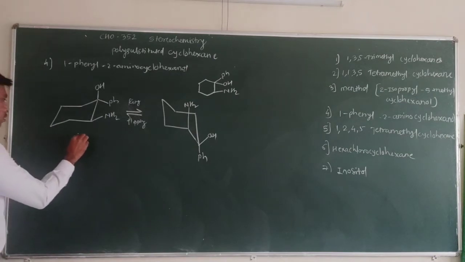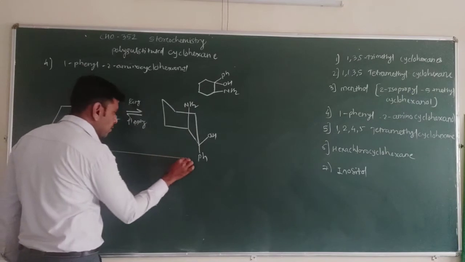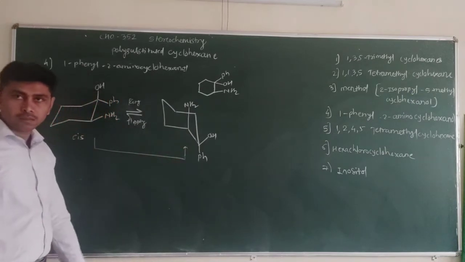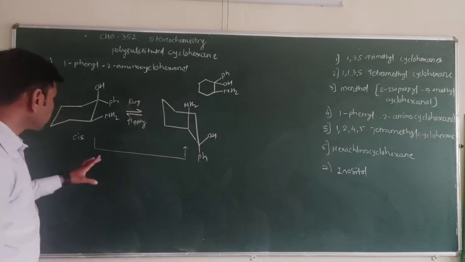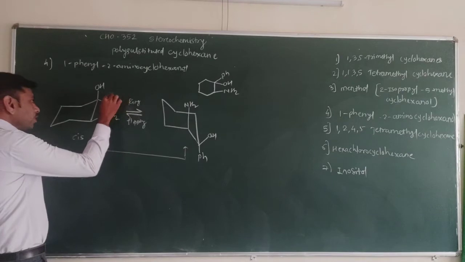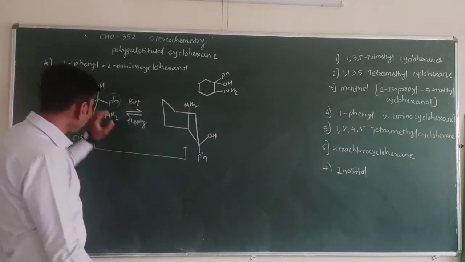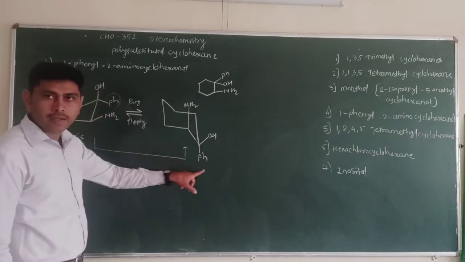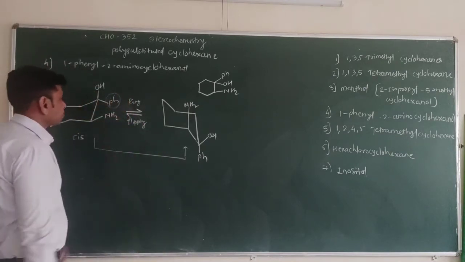Now, for this 1-phenyl 2-aminocyclohexanol, these two structures are here. We have to define the stability of these two structures. If we see the stability of these two structures, it is observed that the phenyl group is in the equatorial position here and here in the axial position.